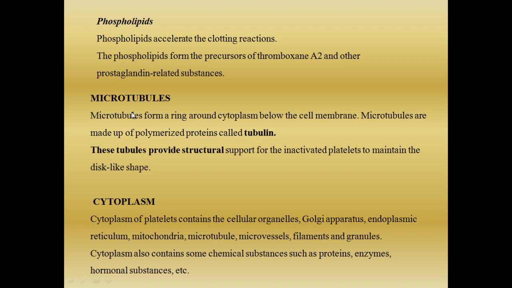Now we will see what is the role of microtubules. The second layer from the cell membrane is the microtubule. It forms a ring-like structure on the inner wall of the cytoplasm, just below the cell membrane. What are microtubules? They are made up of tubulin. The tubulin, a protein, gets polymerized to form the microtubules.